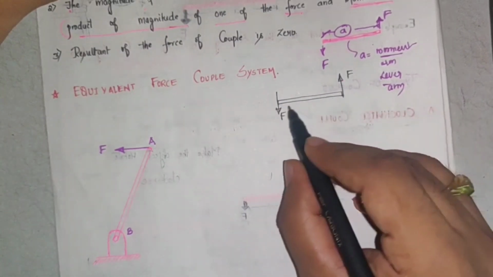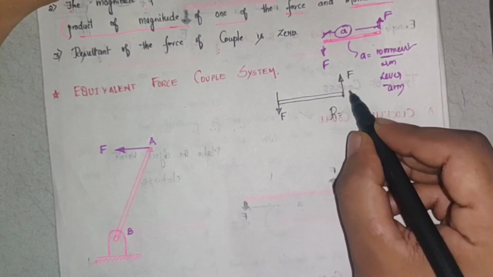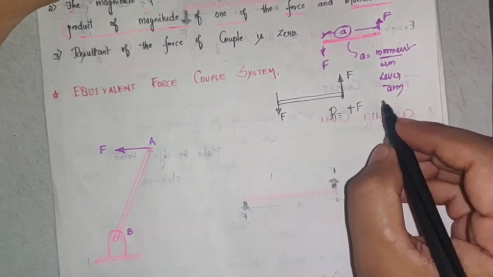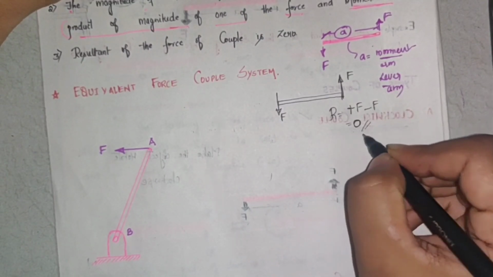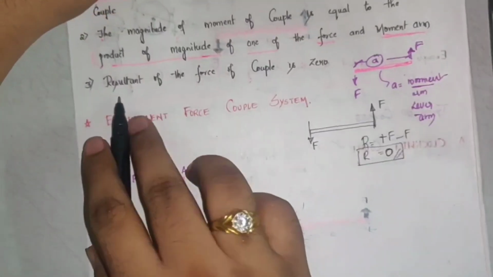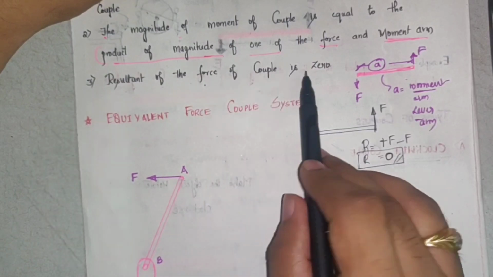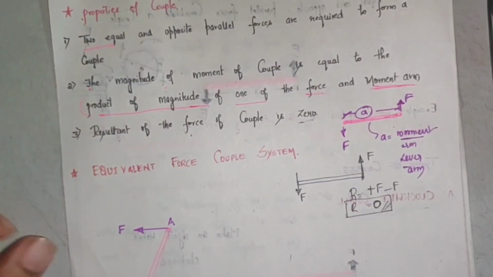If I want to calculate the resultant R of these two forces, it will be equal to what? This force is acting upwards, so this will be plus F. This force is acting downwards, minus F. So what will be the resultant? It will be 0. Plus F minus F cancels. So the resultant is 0. So the third characteristic says the resultant of the force of a couple is 0. So hope that you have understood the properties.